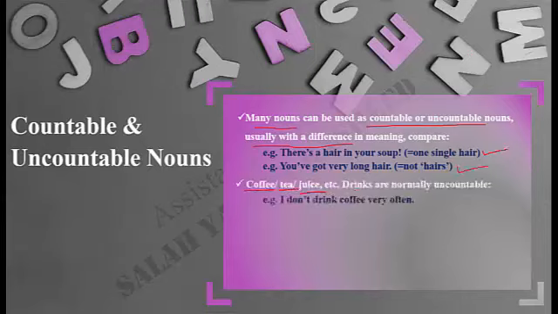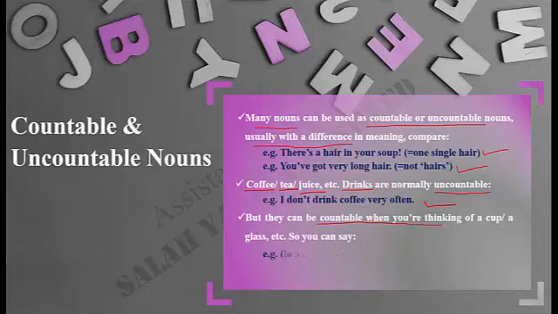Nouns like coffee, tea, juice, that's to say drinks, are normally uncountable. For example, I don't drink coffee very often. I drink orange juice whenever I'm thirsty. But those nouns can be countable when you are thinking of a cup of coffee or a glass of orange juice, etc. As such, you can say in a restaurant, I want 2 coffees and a juice, please. In this example, it means that you want 2 cups of coffee and a glass of juice.